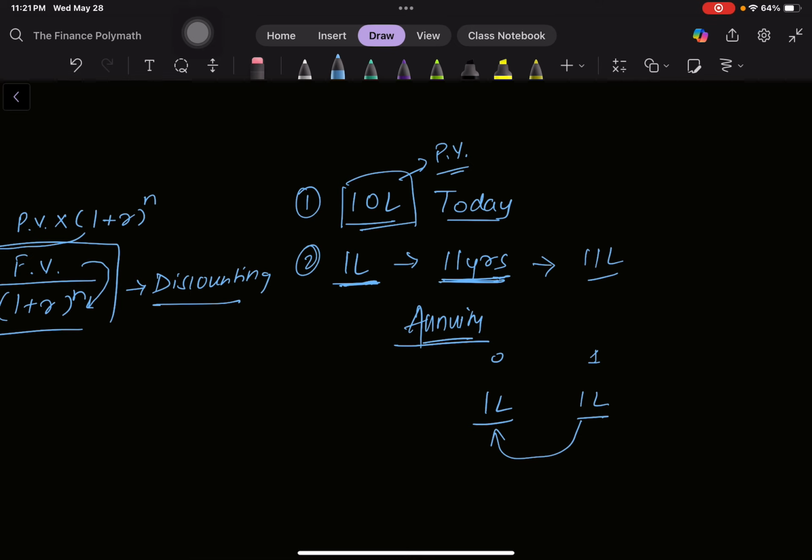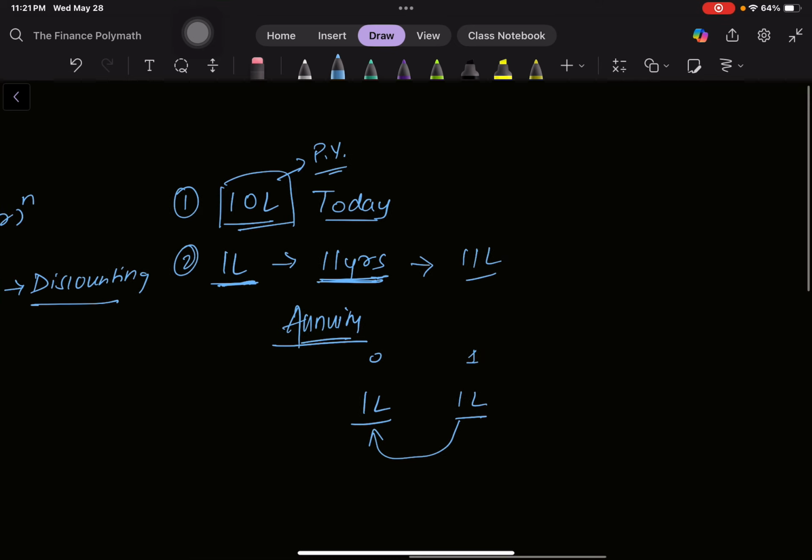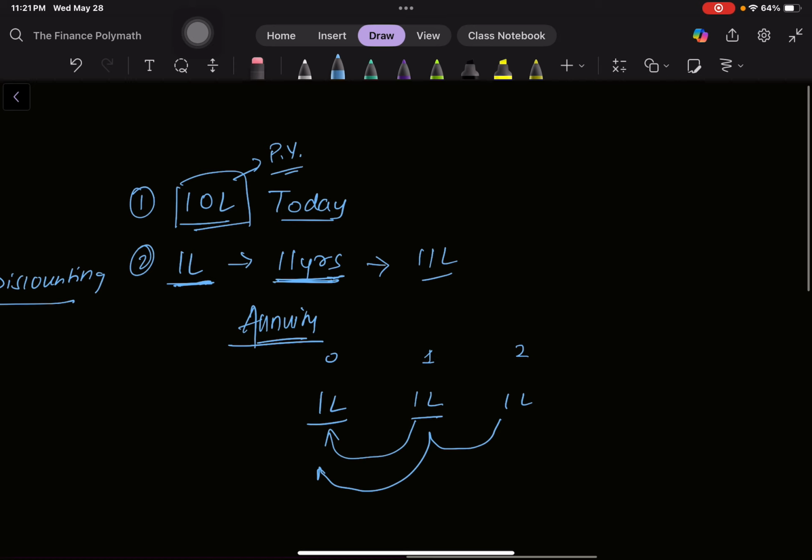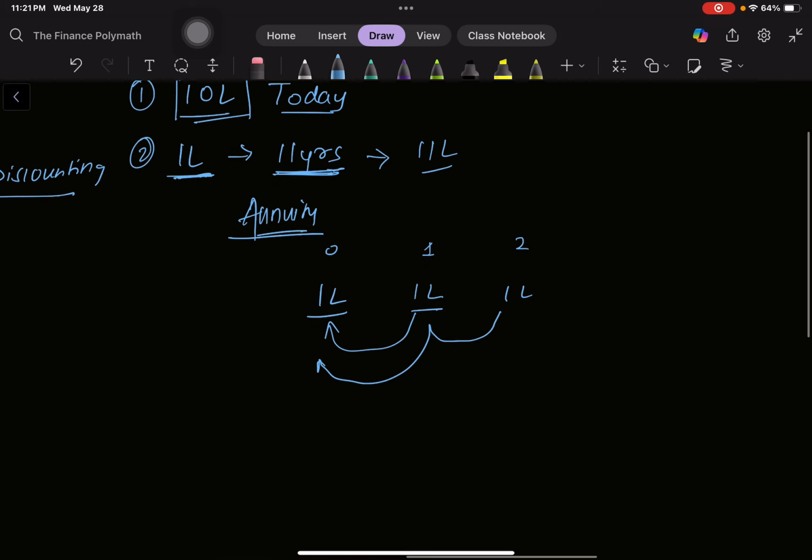This is how you'll compare, right? And then again you'll have to discount the 1 lakh rupees that you'll receive after 2 years, and discount it to this and again this. Now, with this formula again, but this is quite lengthy, right? So there's a formula for annuity.